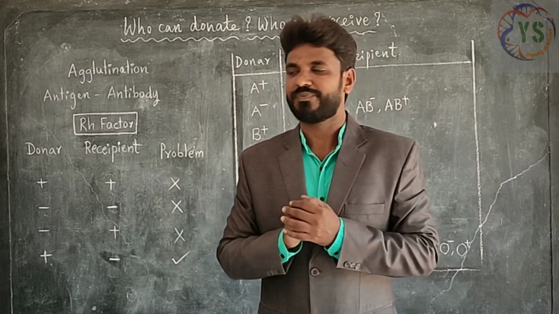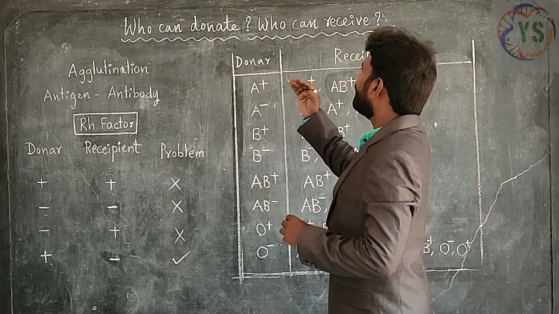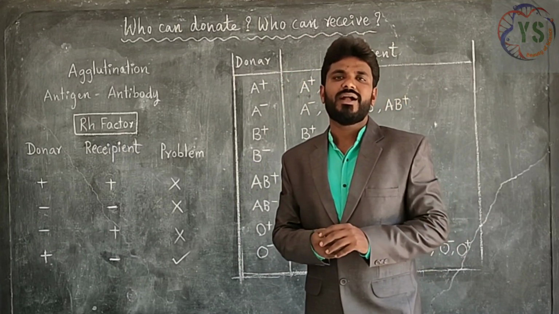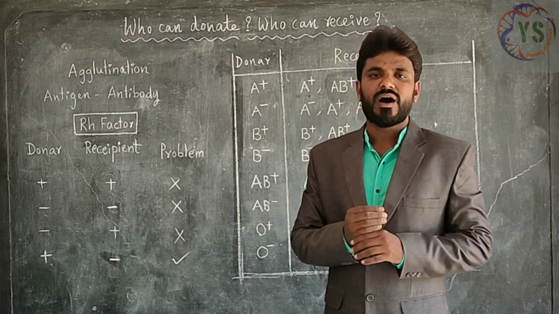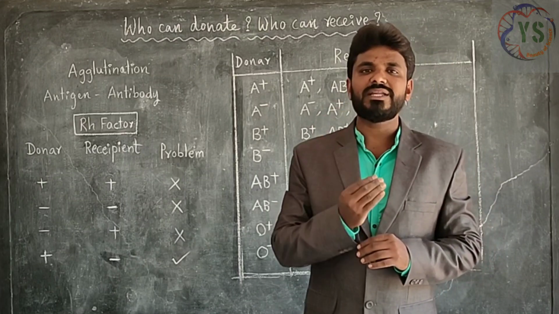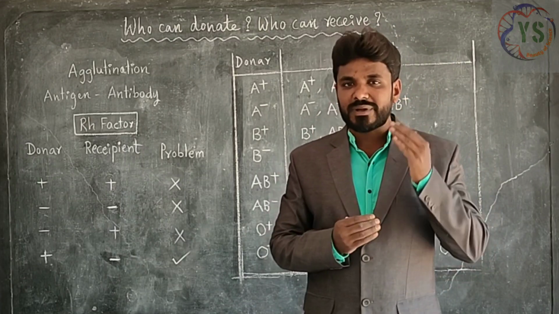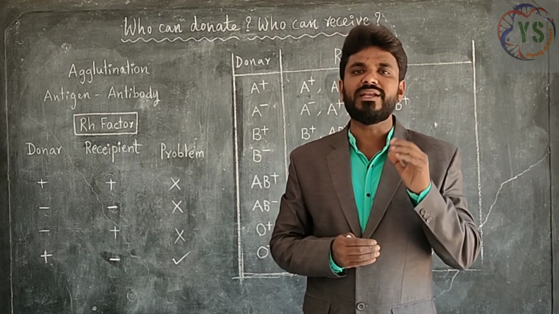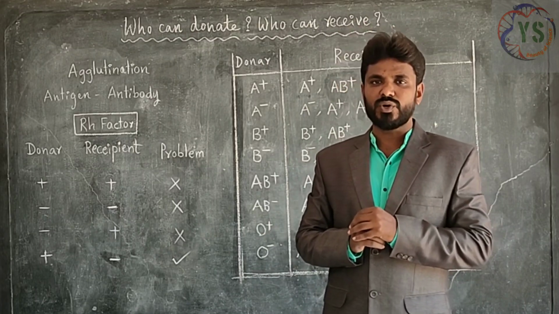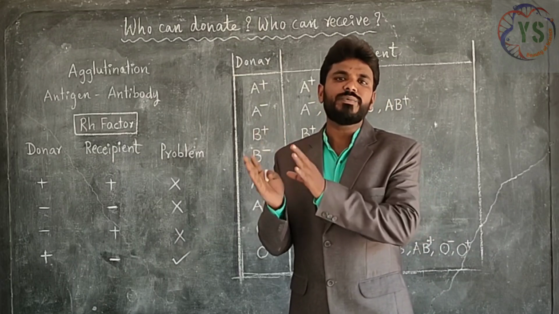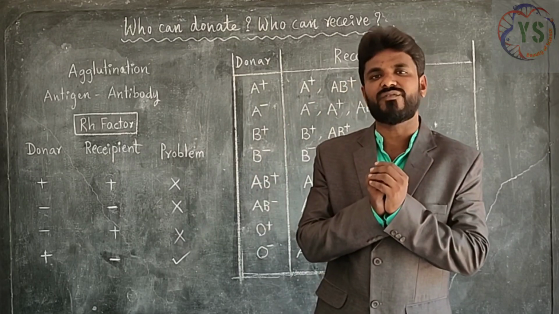Now, who can donate, who can receive? Generally, at the time of an accident or injury, blood is lost from the body. If the blood is lost, that may automatically lead to the death of a person. So immediately the blood has to be transfused into the body of the patient.